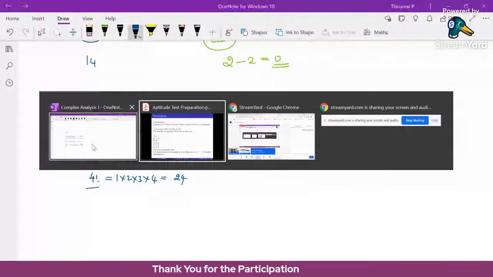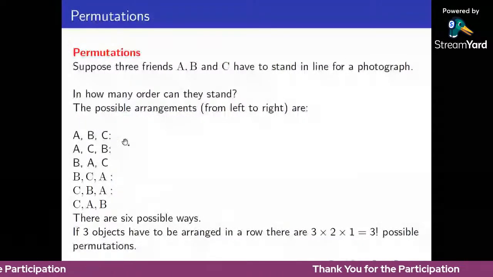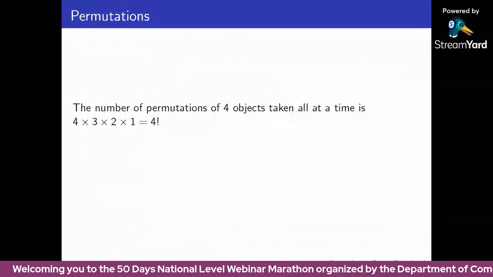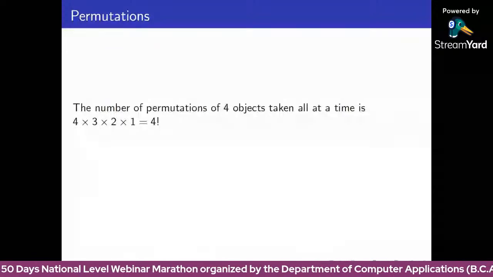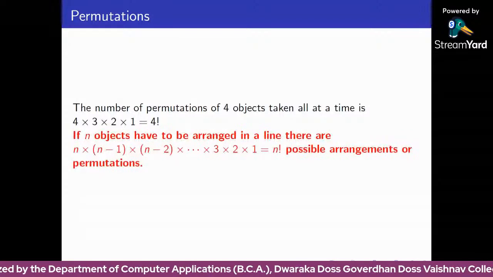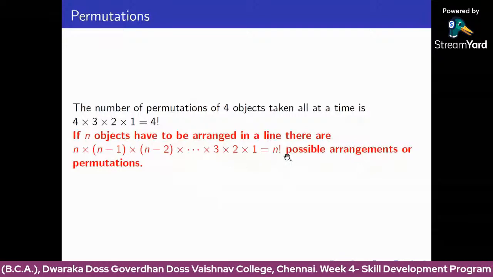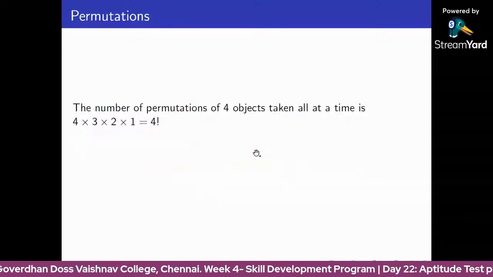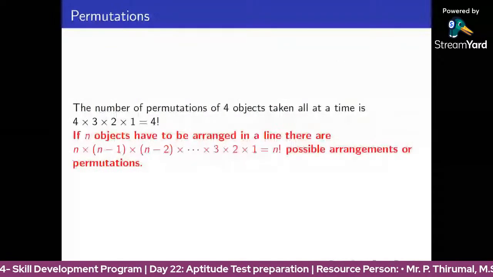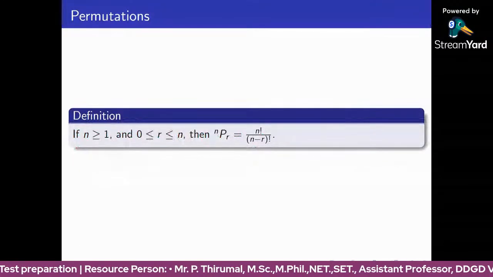So with 3 objects, the number of possible arrangements in a row is 3 factorial ways, that is 6 possible ways. These are all the 6 possible ways. Suppose there are 4 objects, then the number of permutations of 4 objects taken all at a time is 4 factorial, that is 24 ways. If n objects have to be arranged in a line, there are n factorial possible arrangements. So n number of objects can be arranged in a row in n factorial ways.